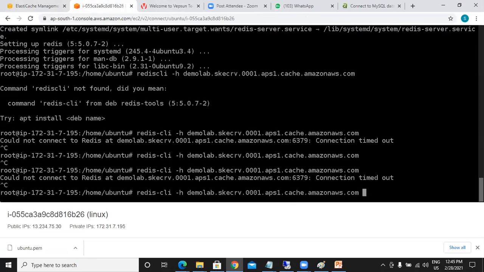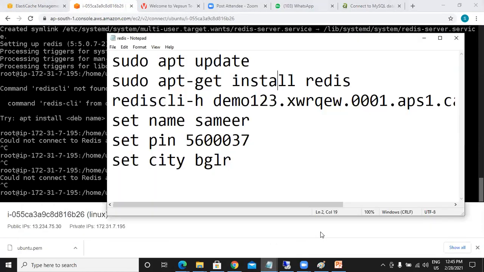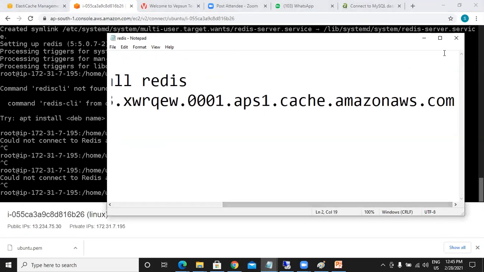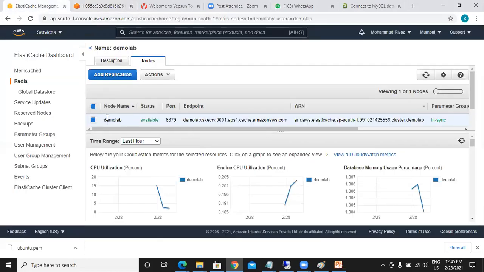No, this is the thing which we need to use. There's nothing more we need to use. Yes, same thing. Okay, let me use the port number also, 6379.